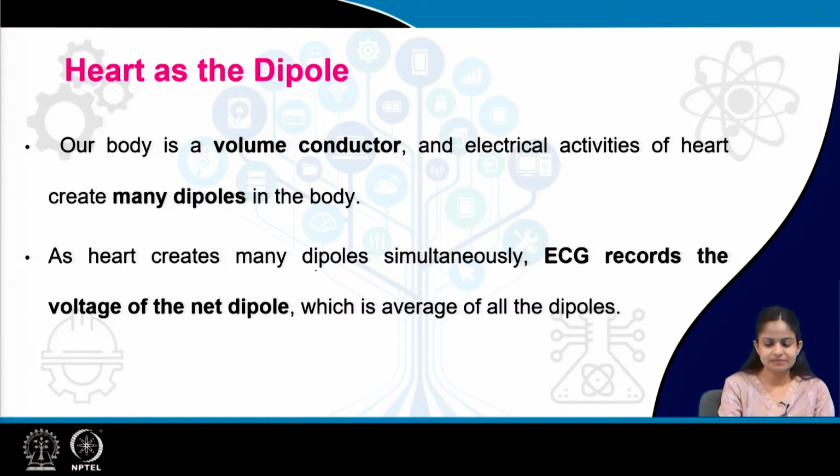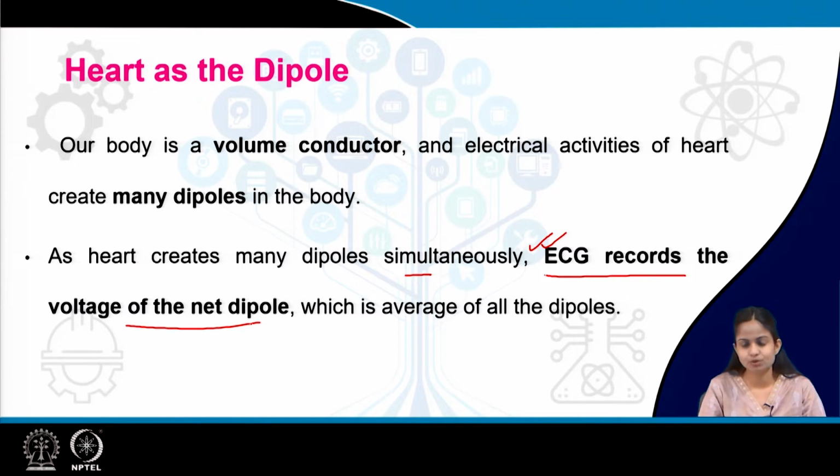As the heart creates many dipoles simultaneously, the ECG recording will record the net dipole voltage, that is the average of all the dipoles. So, that is the concept of dipole in the case of the heart.